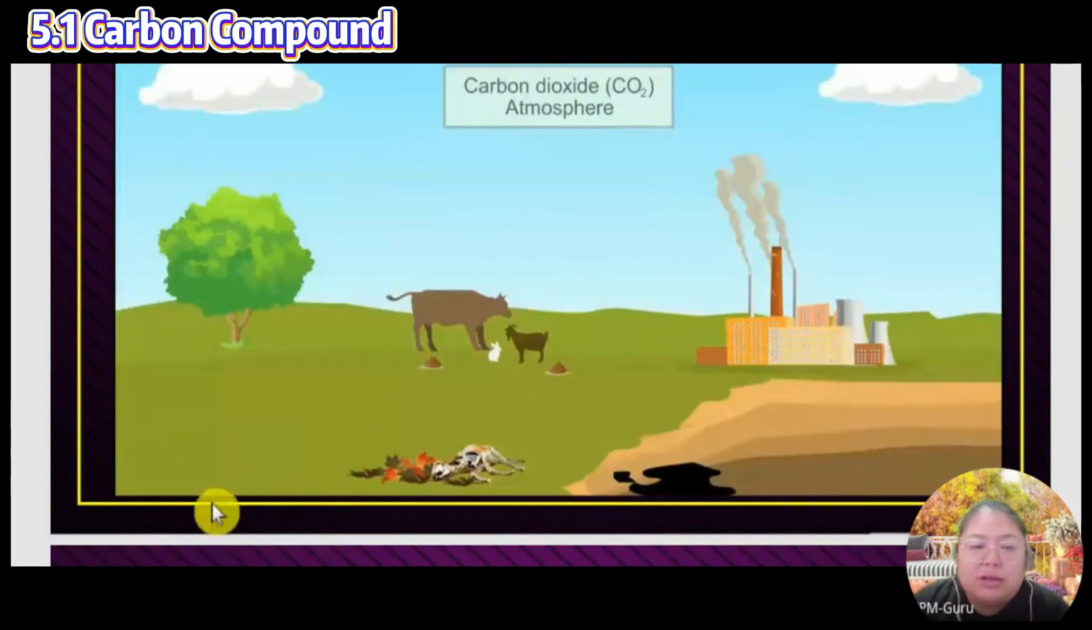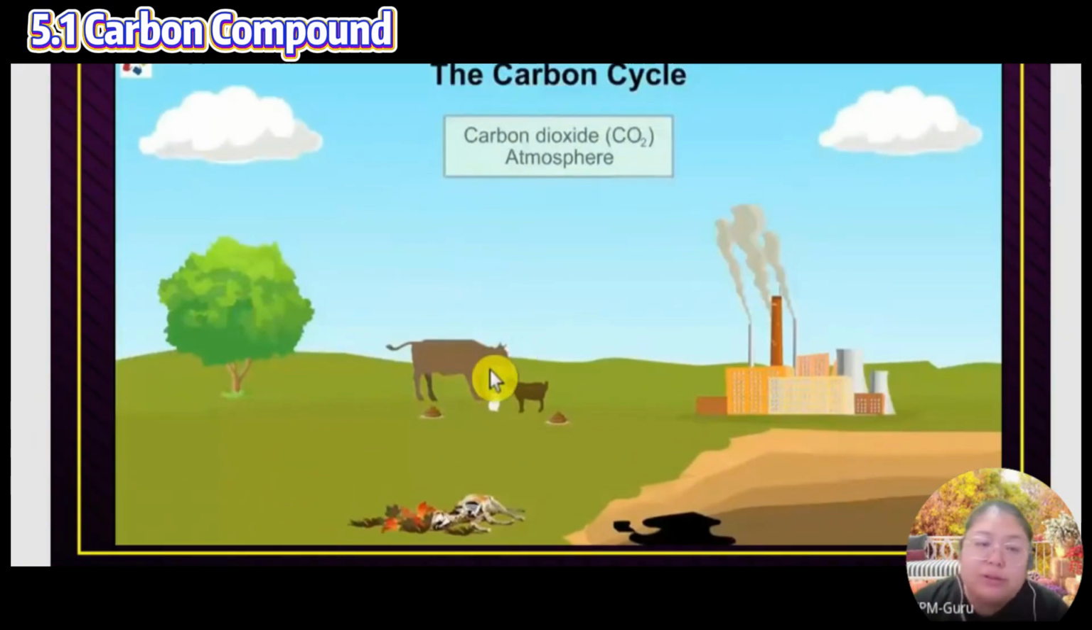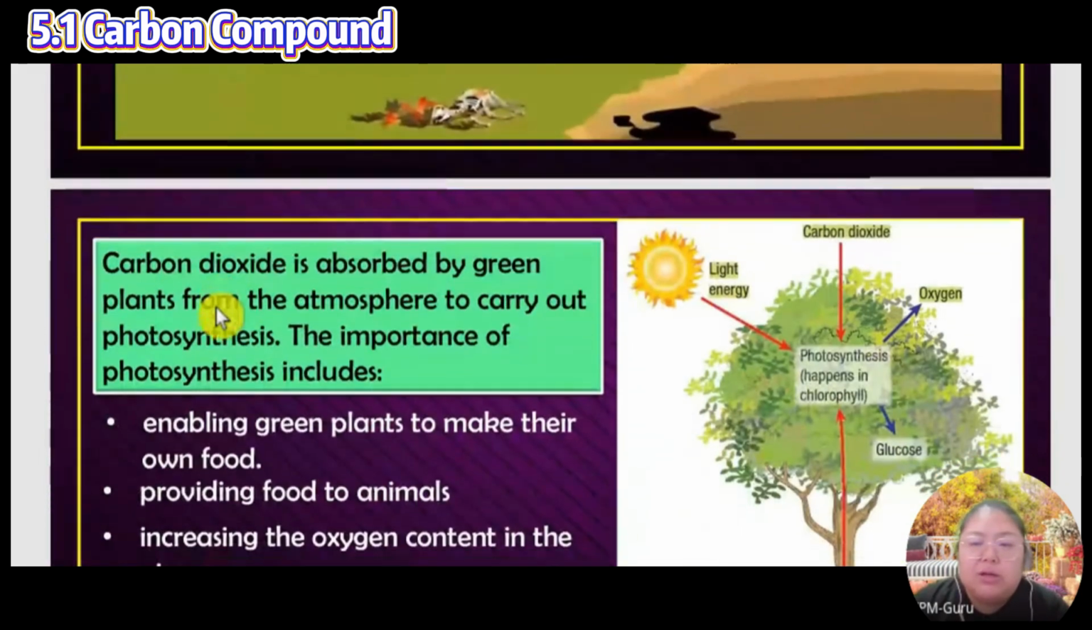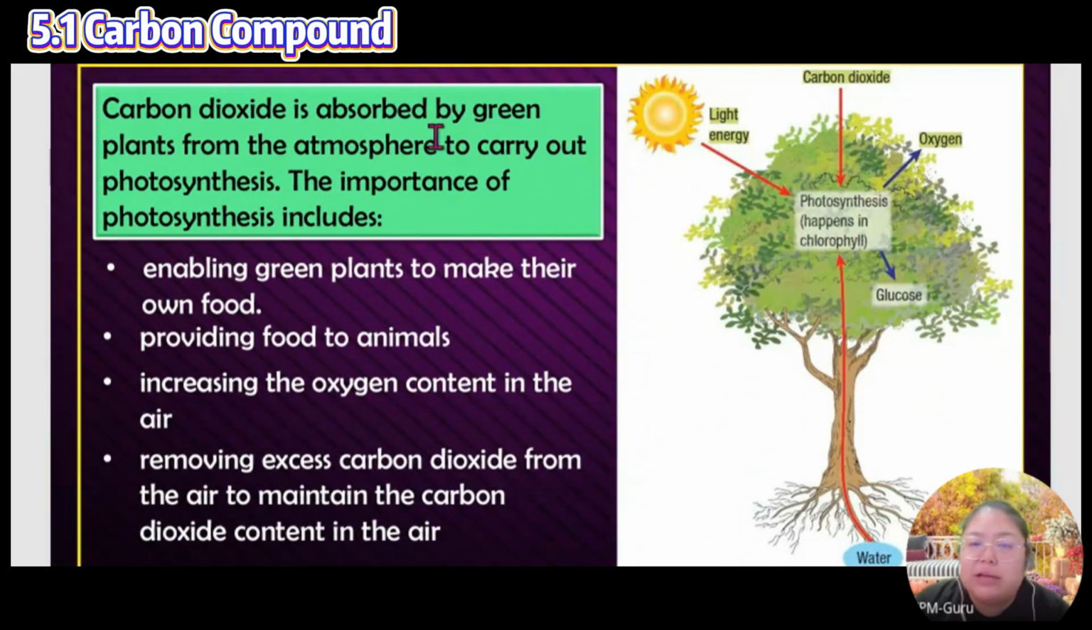Okay, so this one is a process related to how to produce carbon dioxide. Another one is photosynthesis, which absorbs carbon dioxide. This is a process where carbon dioxide is absorbed by the green plants from the atmosphere when they carry out photosynthesis.